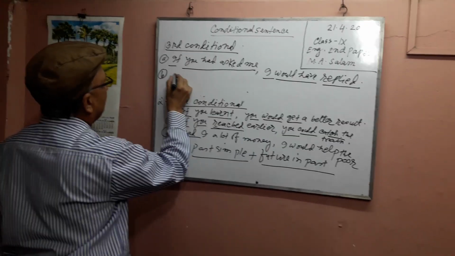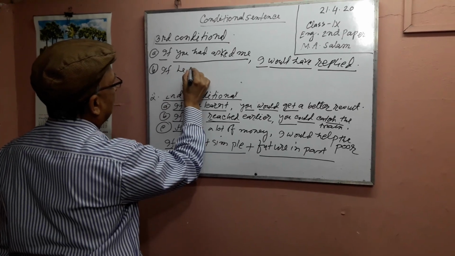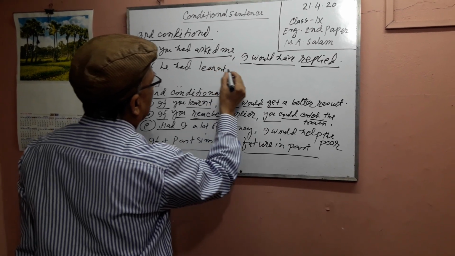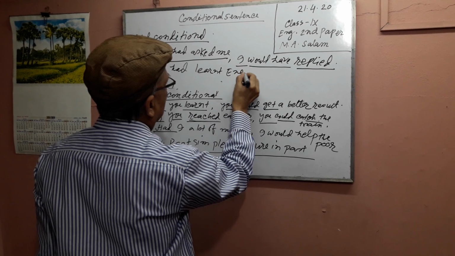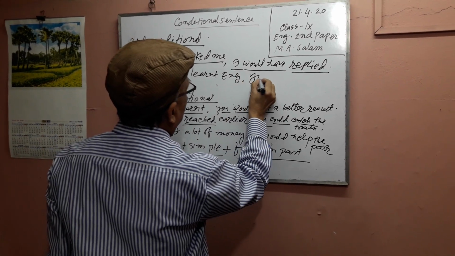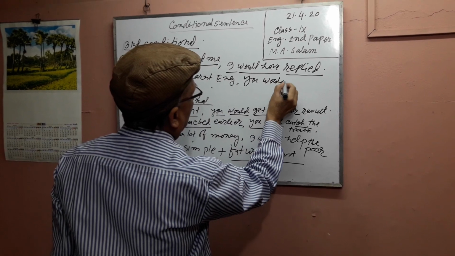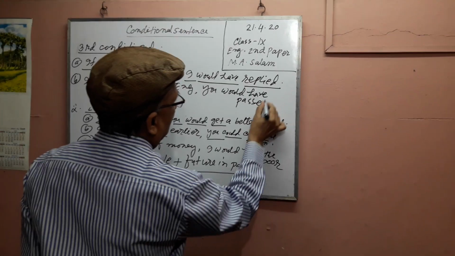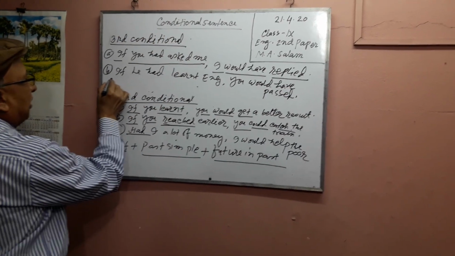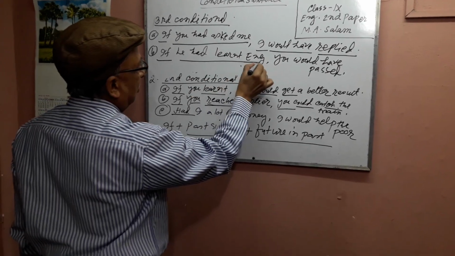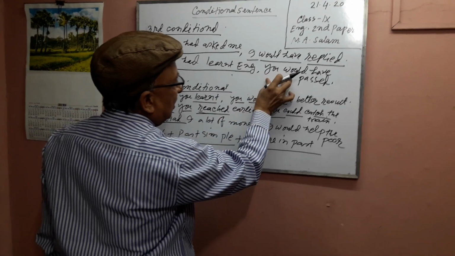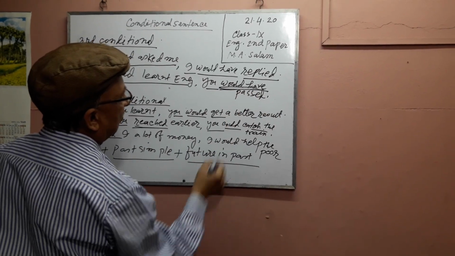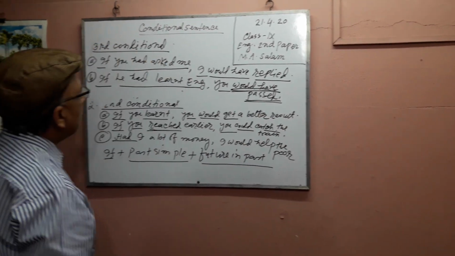Number C: he had learned English, you would have passed. Here it is if plus past perfect tense, and the result part is subject plus would have or might have plus the past participle of the verb.